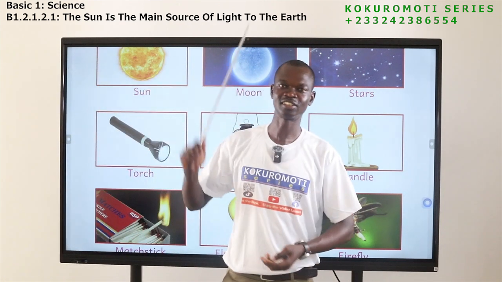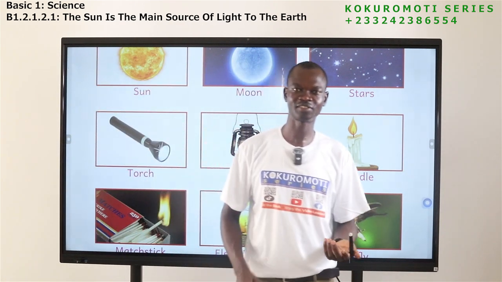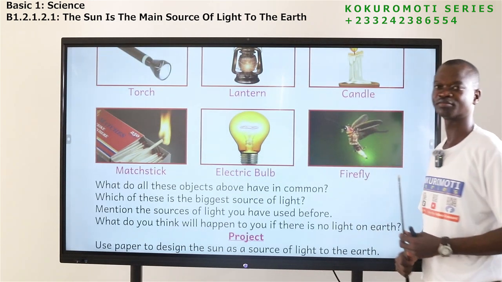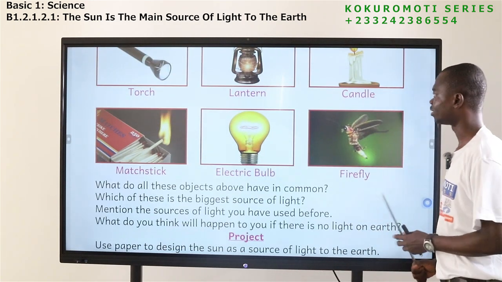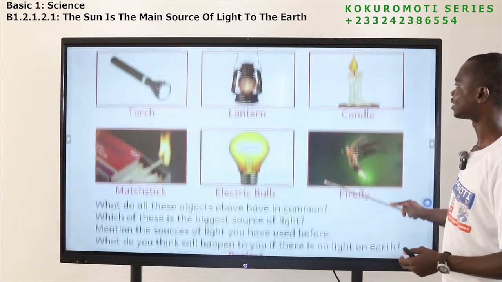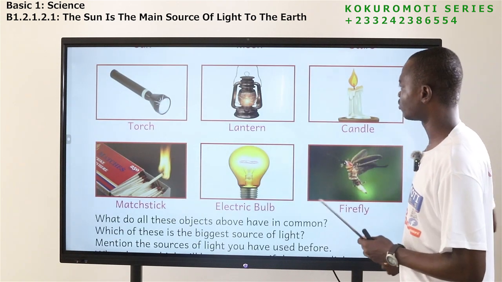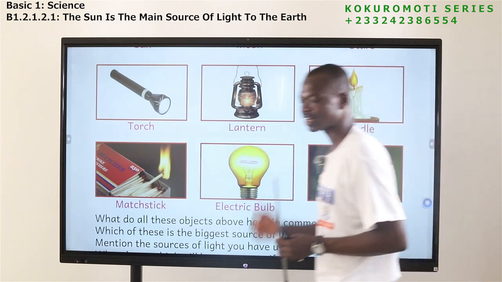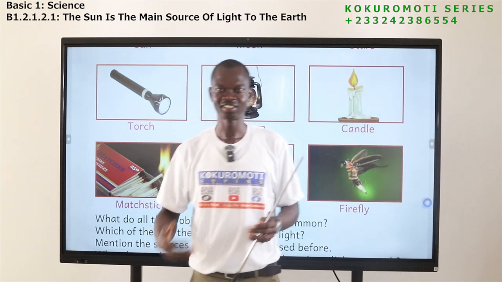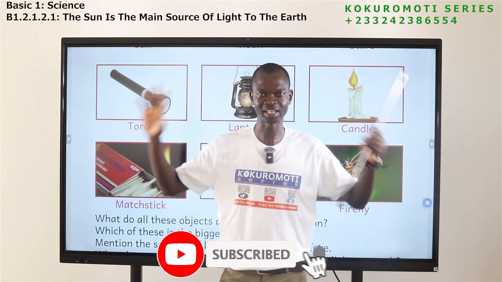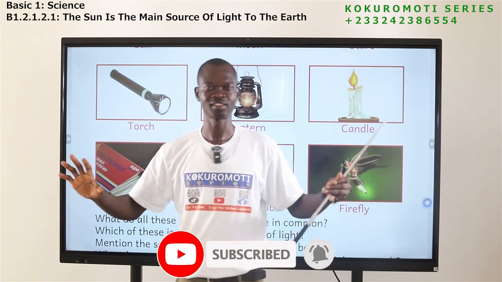In the night, the moon is there, stars give light. And I've told you that there is an animal here, we call it what? Firefly. It also produces light. And then candle, I didn't mention candle. Candle also gives what? Light. So if you are asked to give sources of light, these are sources of light. And among them, the sun is the largest, the biggest. Okay.